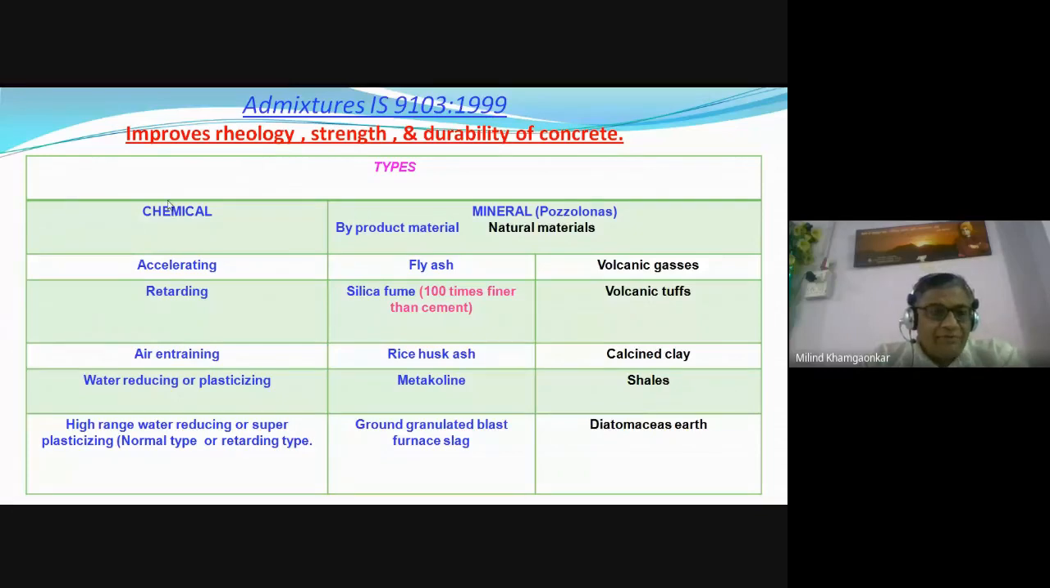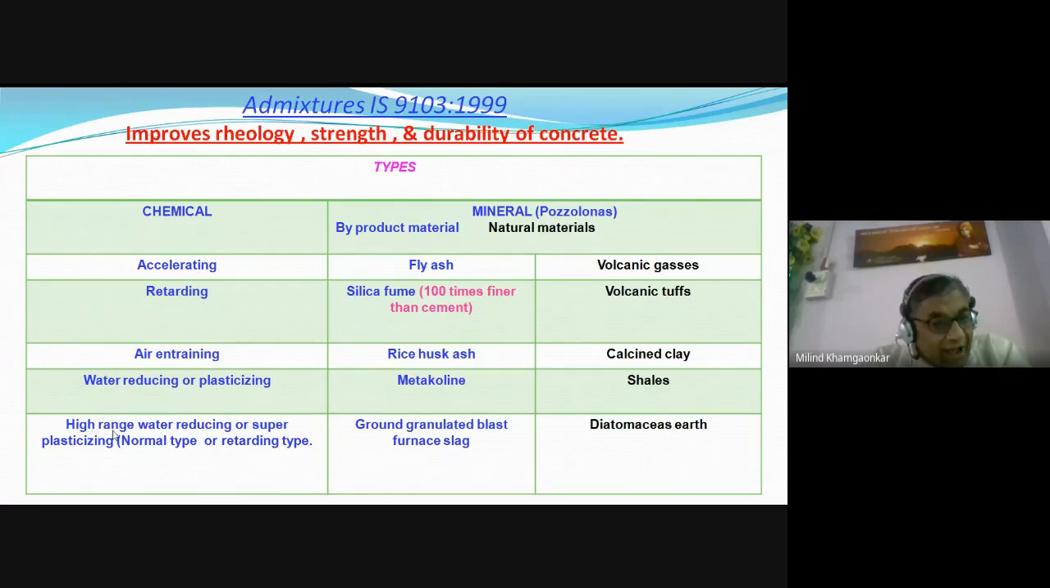Now, two types of admixtures as we have seen: chemical admixture and mineral admixture. Here in brackets I have added the word pozzolanas. Pozzolanas you are well aware of. So mineral admixtures are nothing but the pozzolanas, and we learned in our first unit the meaning of pozzolanas. Very simple. Chemical admixtures include accelerating admixture, retarding admixture, air entraining admixture, and water reducing or plasticizing admixture. These are some of the examples.